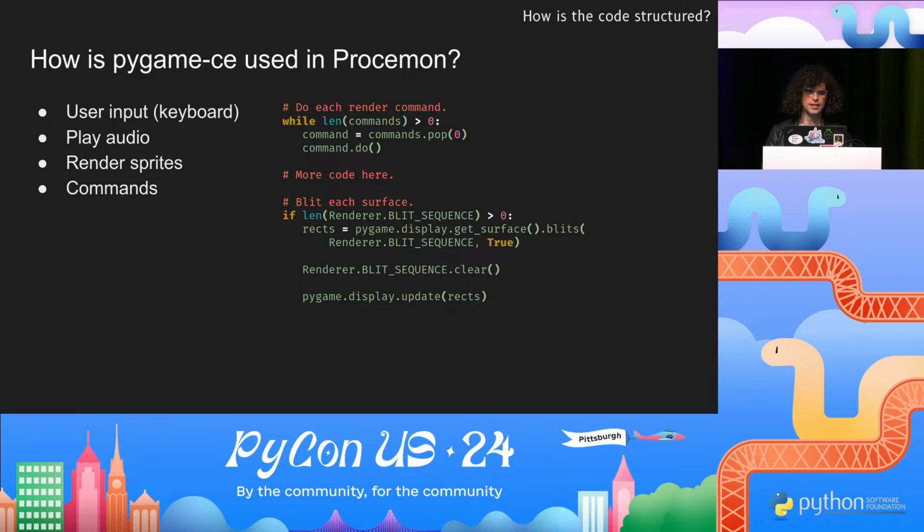Blit sequence is a list of pending blit operations, and a blit is just copying pixels from one surface or image onto another. So in pygame-ce, it's faster to blit a lot of things at once. It's faster to call this once and blit many surfaces rather than to do multiple blit calls. That is the sort of optimization you might not need to make in other libraries or engines, but it has to be done in Python to make this game performant. And it's an interesting constraint, because having to blit a lot of things at the same time puts constraints on which animations are easy to do and which are hard.